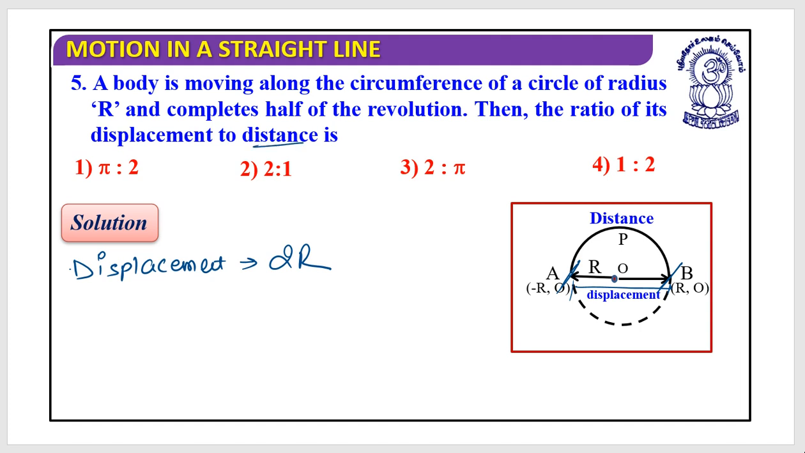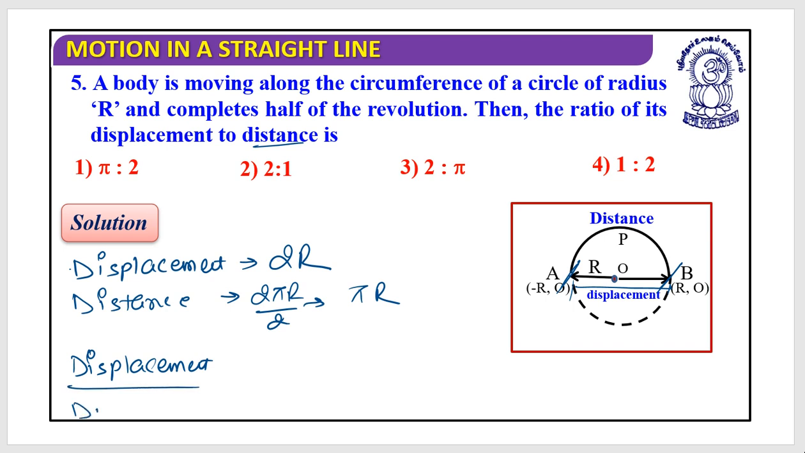Next, they require the distance. What is the distance covered when the particle is moving along the circumference of a circle, the boundary? If you are about to complete the circle, it would be 2 pi r, but here it is half of the circle, so I can write it like this, 2 pi r by 2. This is pi r. If I take a ratio of displacement to the distance, it is 2r divided by pi r. r would cancel and 2 by pi would be the correct answer. I hope this is clear to you.